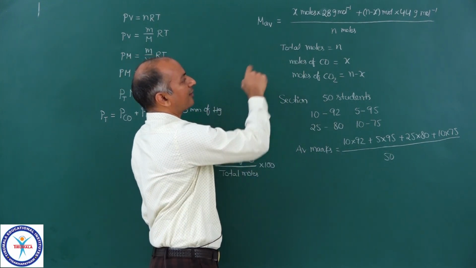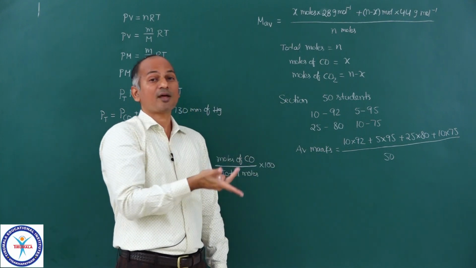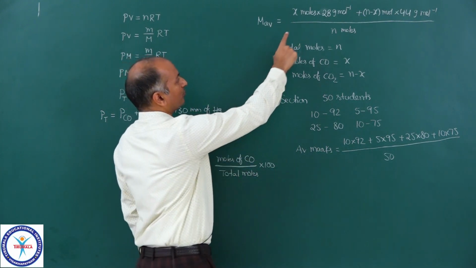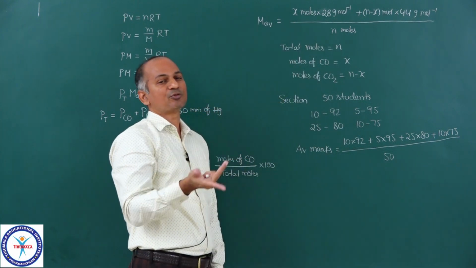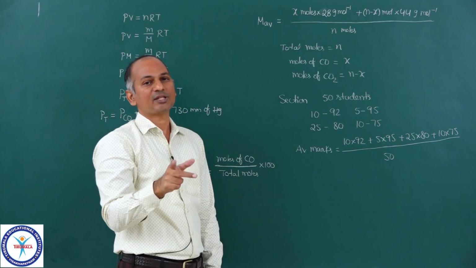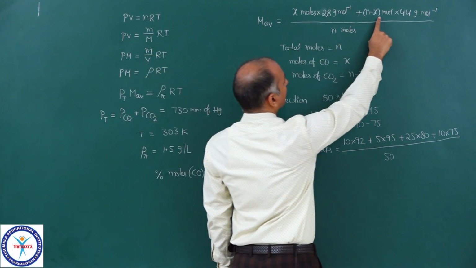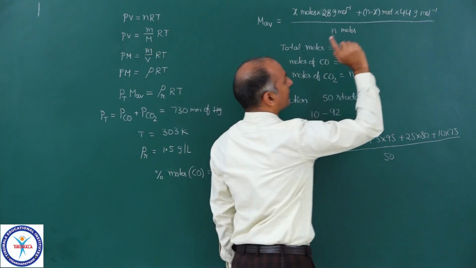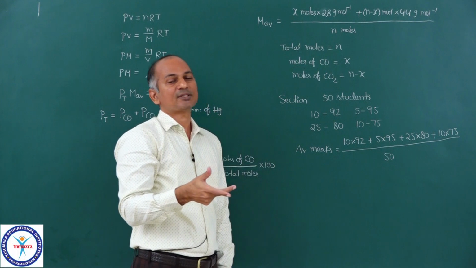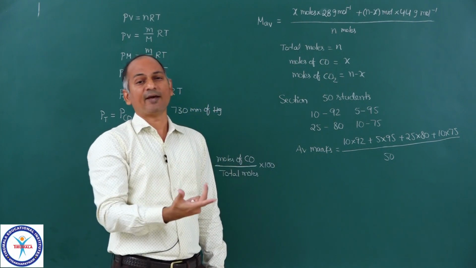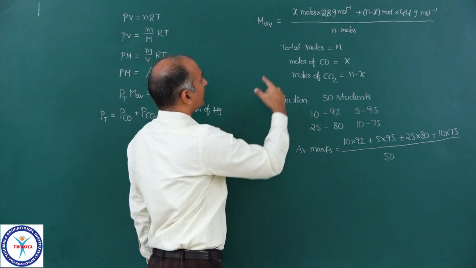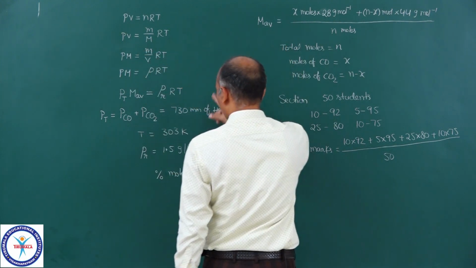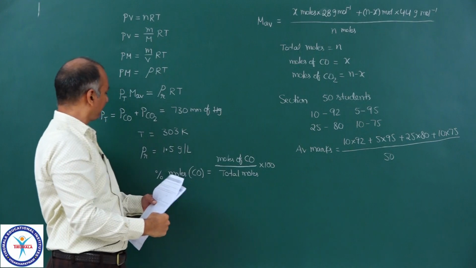Exactly similarly I calculated average molar mass. We have some moles of CO, and the molar mass of CO is 28 gram per mole, so multiplication. We have some moles of carbon dioxide, and 44 gram per mole is its molar mass. Upon total moles, you will get the average molar mass. So here you substitute this average molar mass in this expression.